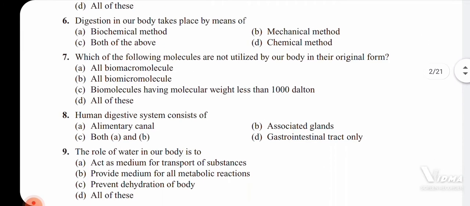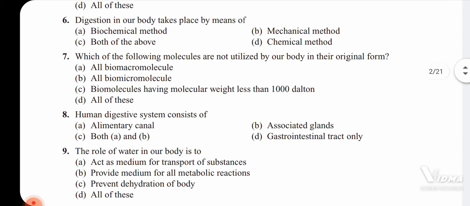Sixth question: digestion in our body takes place by means of option A, biochemical method, option B, mechanical method, option C, both of the above, meaning biochemical and mechanical method, and option D, a chemical method. So digestion in our body takes place by means of two methods, the mechanical method as well as the biochemical method.